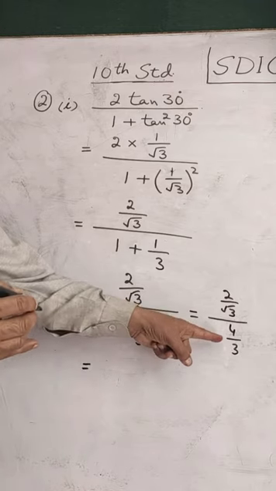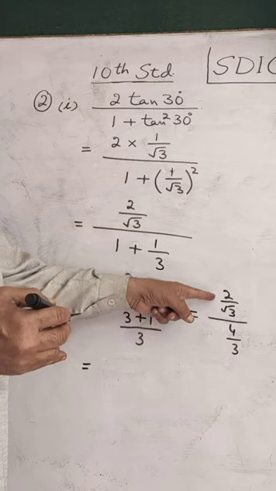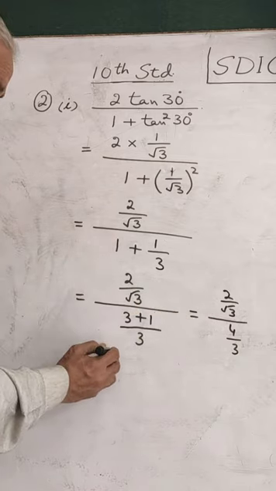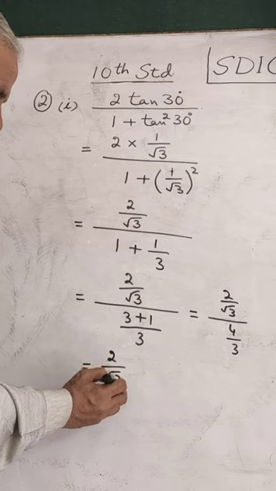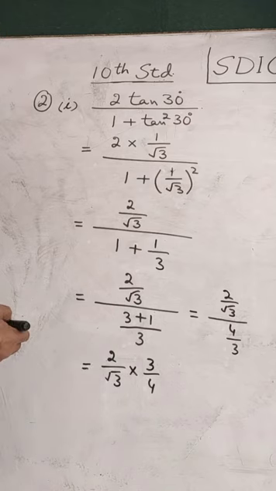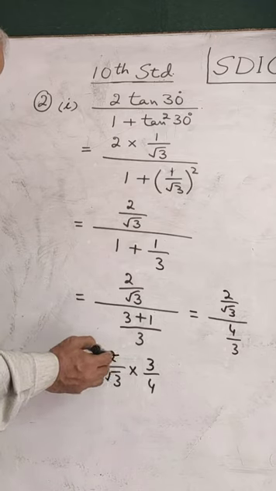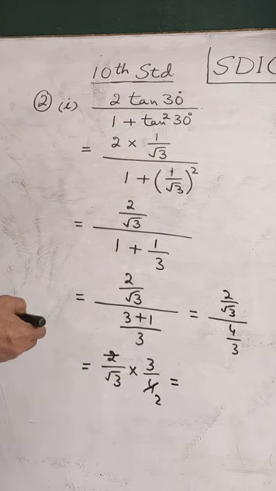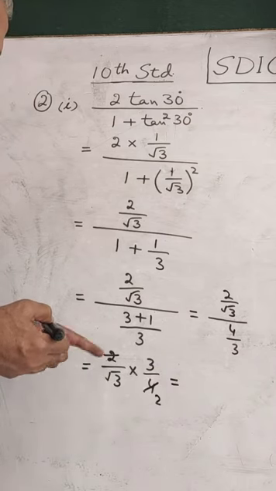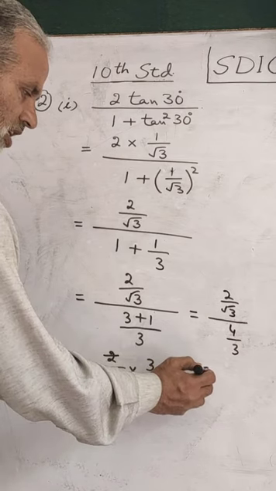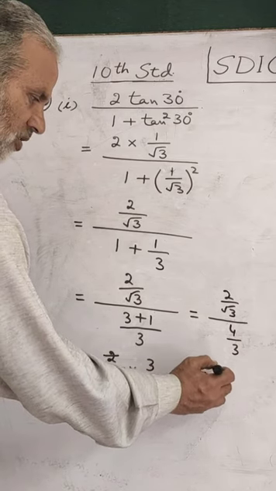Further simplifying will involve dividing these two, numerator and denominator. And to divide them, you need to write reciprocal. It will be 2 by under root 3 multiplied by 3 by 4. 2 2s will be then 4. Thus it will be, this 3 we shall write as under root 3 square here to simplify it further.